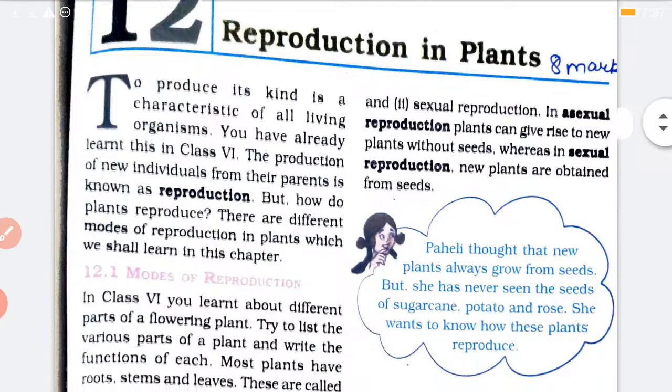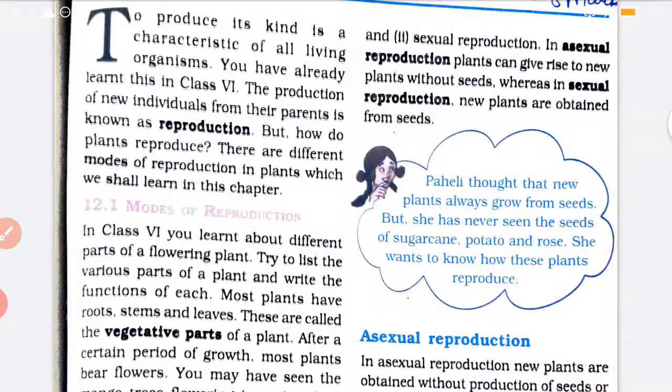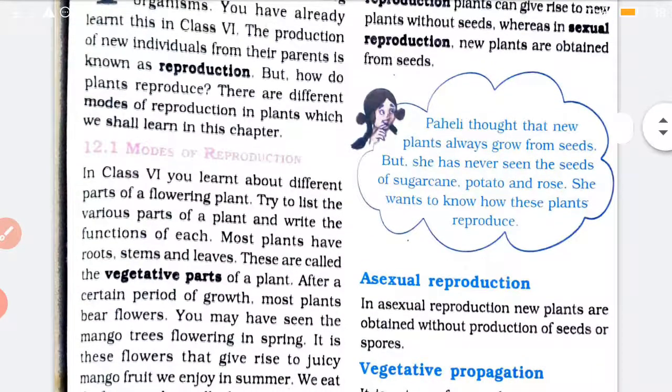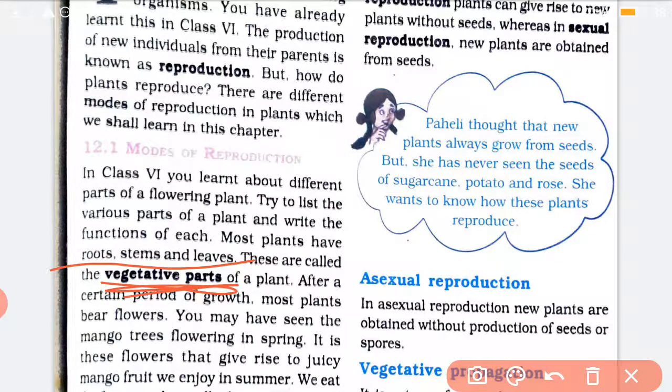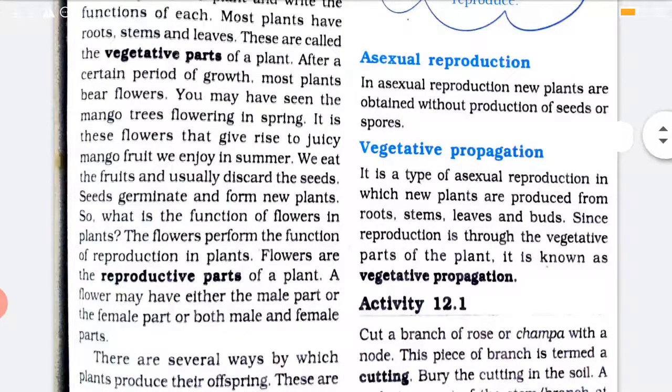Now, how does a plant reproduce? We know that generally plants grow from seeds, but apart from seeds, plants can also grow from other parts also, like the roots, stems, leaves, spores. So there are different modes of reproduction in plants. Okay. Now the parts such as root, stem and leaves are known as a vegetative part of a plant, and the flowers are known as a reproductive part.